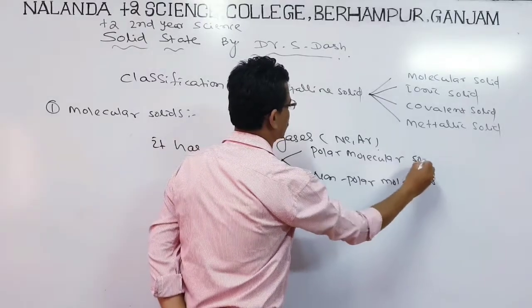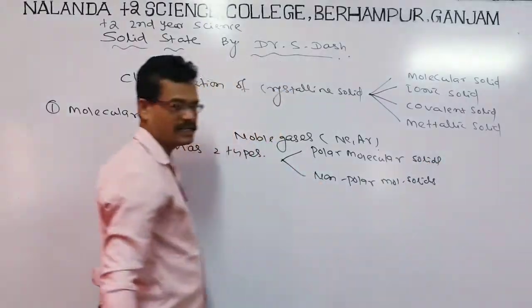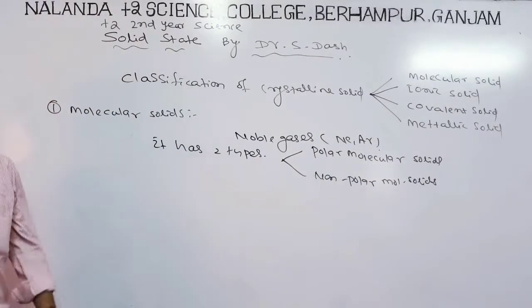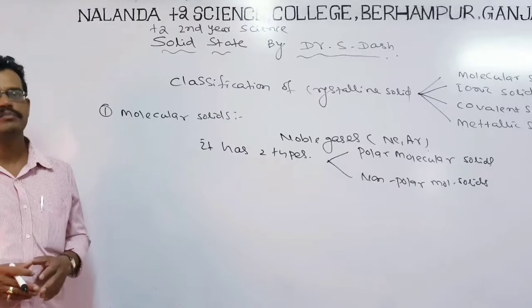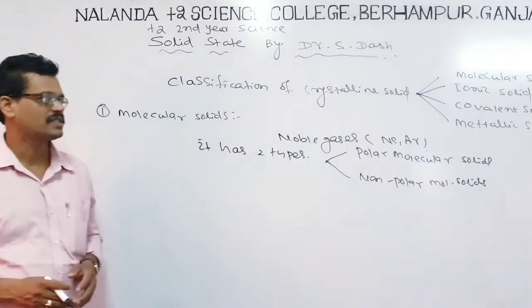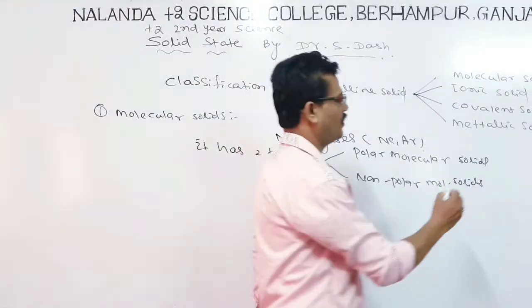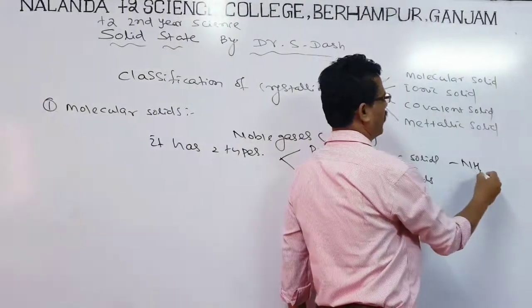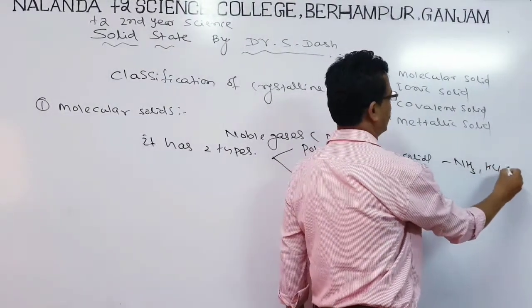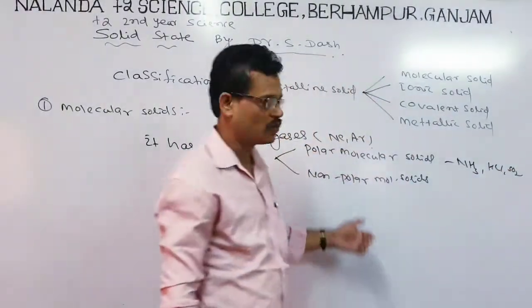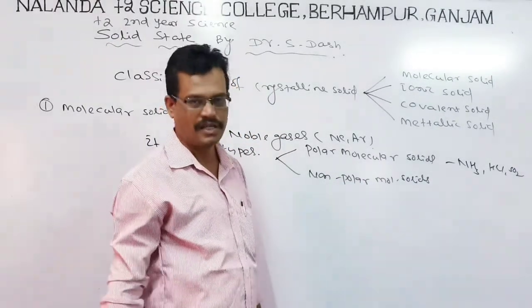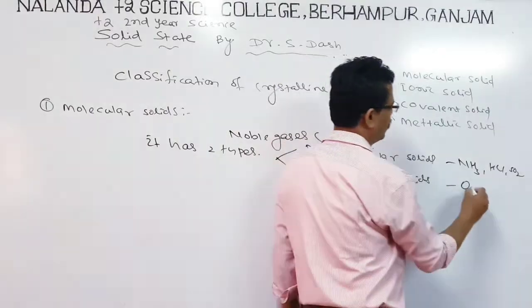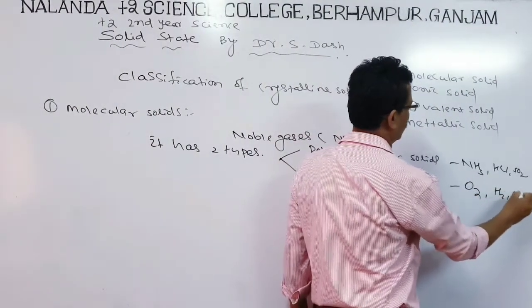So let us look here. In the case of polar molecular solids, the constituent units have positive and negative charge. For example, NH3, HCl, sulfur dioxide belong to the polar molecular solids. Non-polar molecular solids don't carry any charges, just like O2, H2, Cl2.